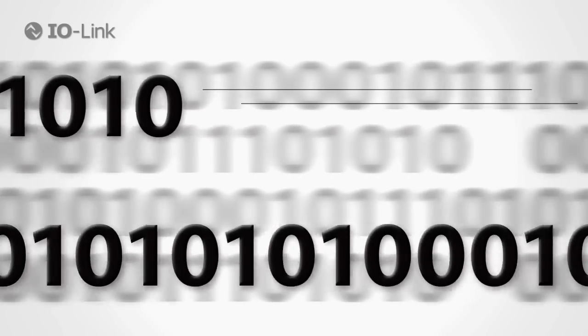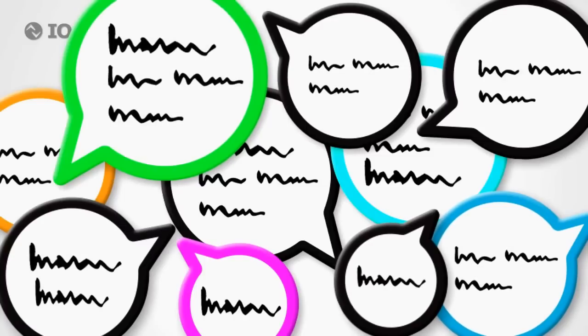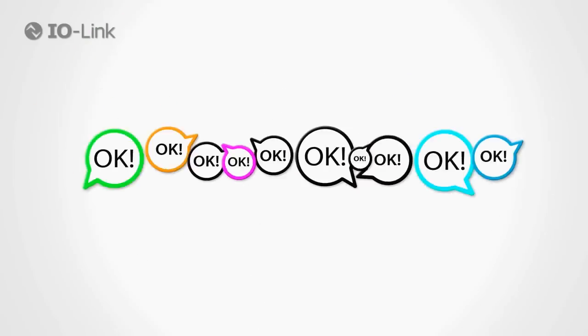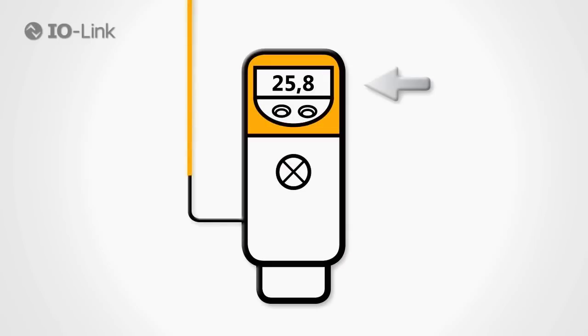With IO-Link, that famous last meter becomes a racetrack for data, facts, information, and commands. IO-Link turns your sensors and actuators into true chatterboxes, into co-workers who do what you tell them. And if you want a sensor to do something else, you can change the parameters while the system is still running.